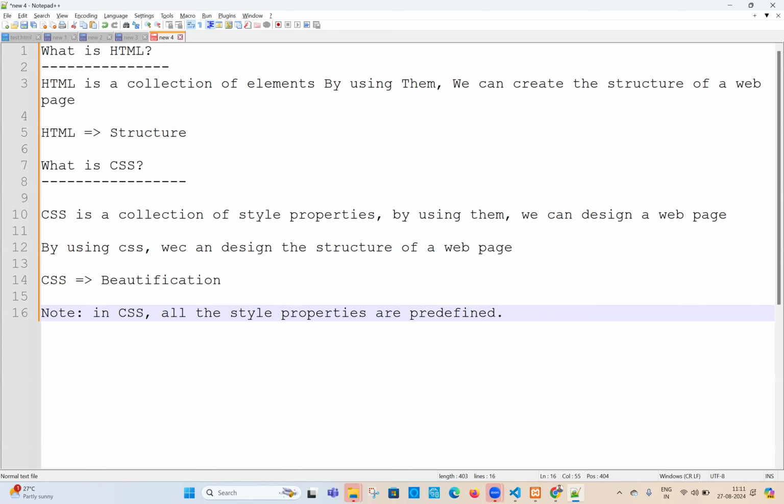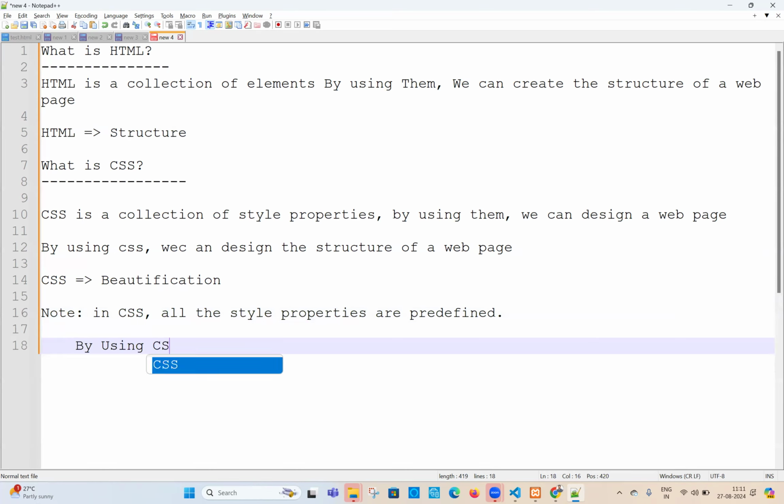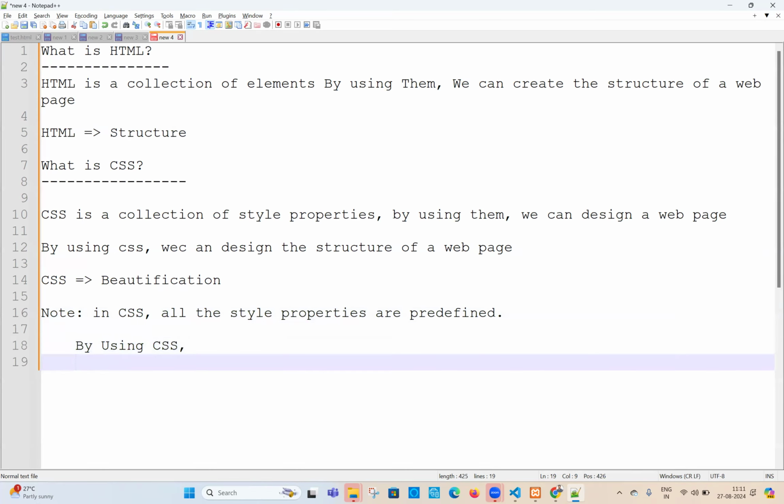Ultimately, what we can do by using CSS, anybody? By using CSS, we can create, write some points here. By using CSS, tell me some points here. What we can do? We can beautify the web application.